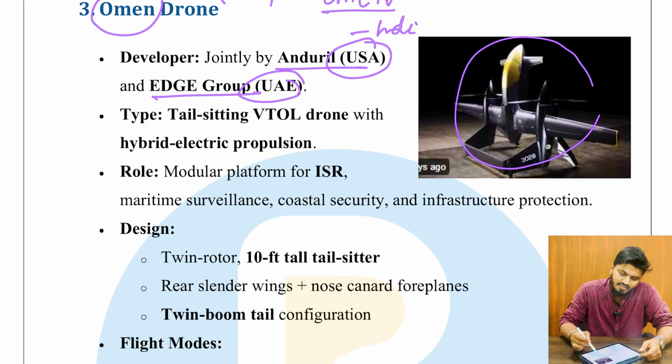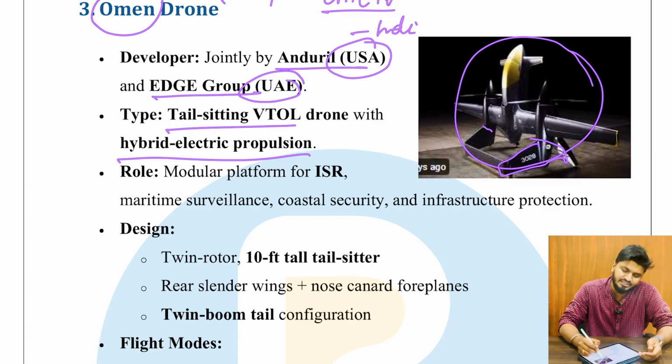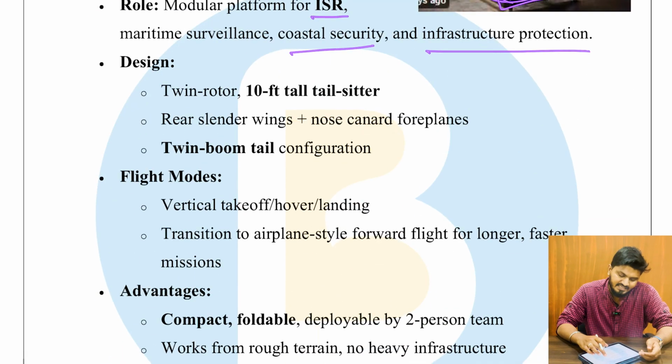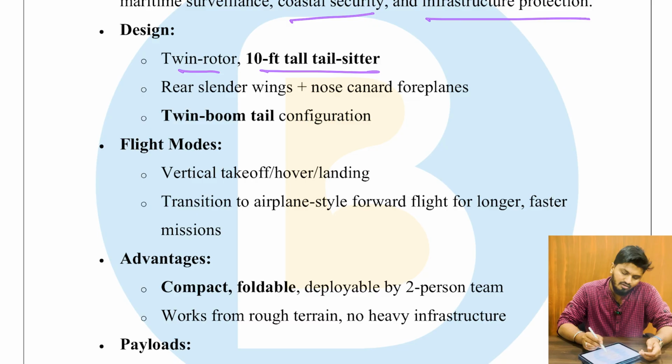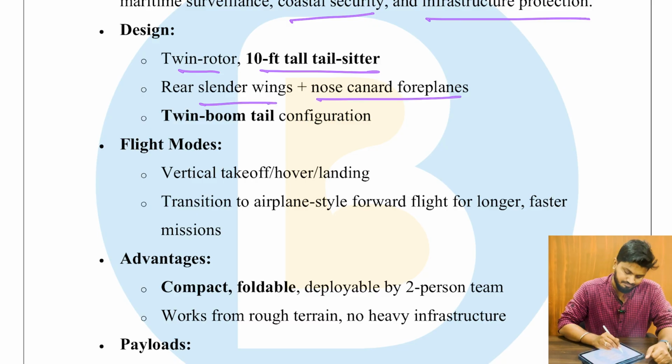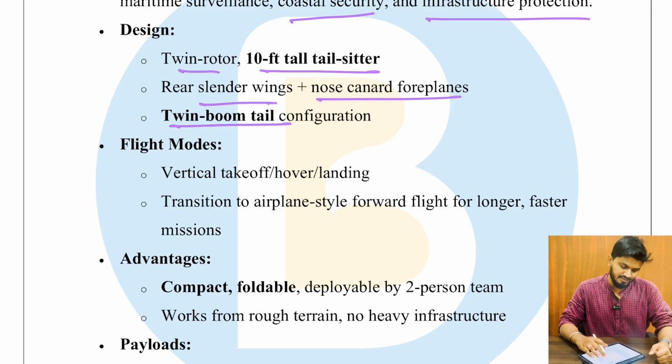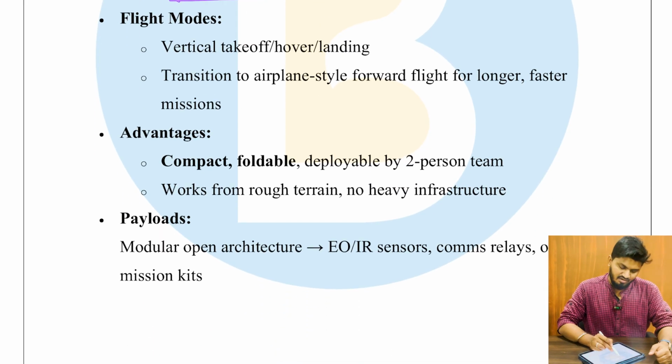Type: this is an image, so it has a very futuristic look. So type is tail-sitting VTOL design drone with a hybrid electric propulsion. What is the tail sitting? This is the tail and it is able to sit on its tail. Role is modular platform for ISR, maritime surveillance, coastal security and infrastructure protection. And the design is twin rotor, 10 feet tall tail sitter, relaxed rear cylinder wings, twin boom tail configuration, etc., etc. And the flight modes are vertical takeoff, hover or landing, transition to airplane style forward flight for longer and faster missions.